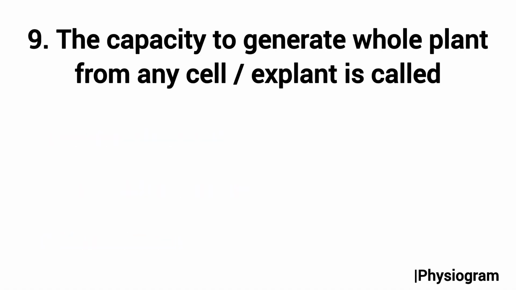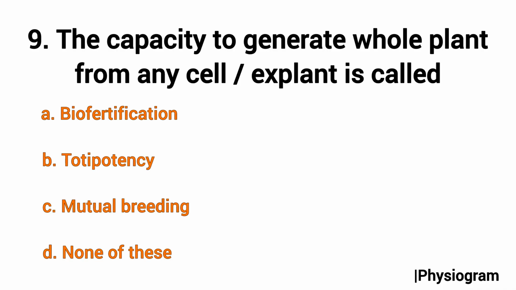Question number 9, which is from biotechnology: the capacity to generate a whole plant from any cell or explant is called option A, biofortification, B, totipotency, C, mutation breeding, and D, none of this. As we know, totipotency is the ability of a single cell to develop into a complete organism or whole plant. So the correct option will be B, totipotency.